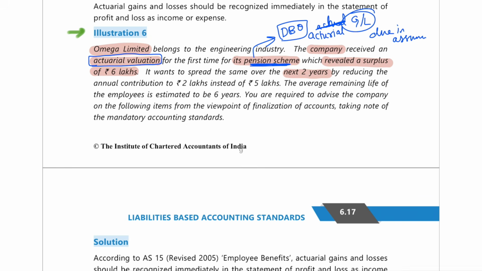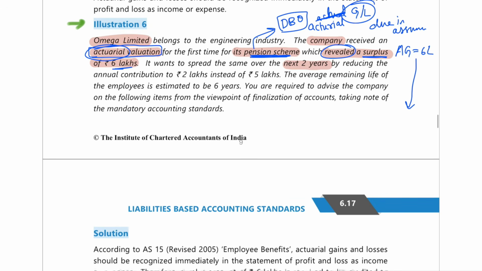So here that's what they are saying. When they did that actuarial valuation, it revealed a surplus of 6 lakh rupees. That means there was an actuarial gain of 6 lakh rupees. And what was the entry I told you for this actuarial gain? Because of actuarial gain, your liability will get decreased.